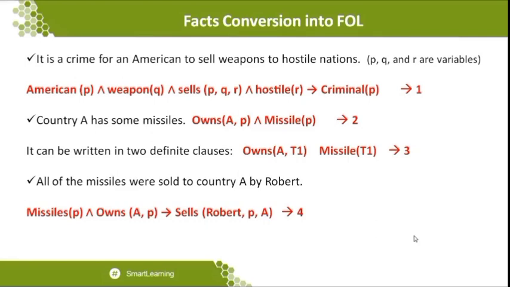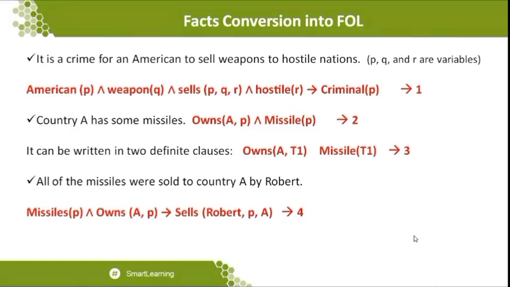When you see the first statement, your vision should be from the right hand side. That is, you reach the goal, but when reaching the goal, which facts need to be satisfied? Your approach should be from right hand side to left hand side. In the first order logic statement, the right hand side is Criminal(P). P is a variable that is going to be substituted by Robert or any other person, depending upon the statement given. From there you move backwards and see which facts are available, or which statements can be substituted to reach the particular goal. That is very important.